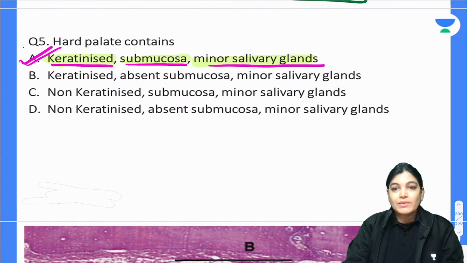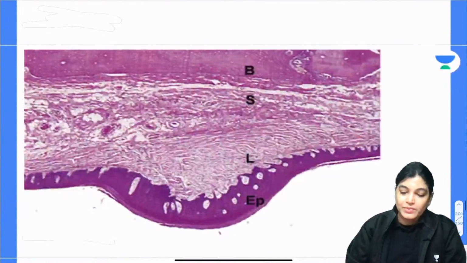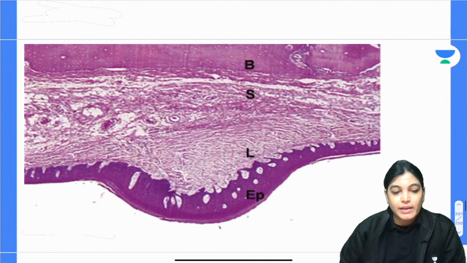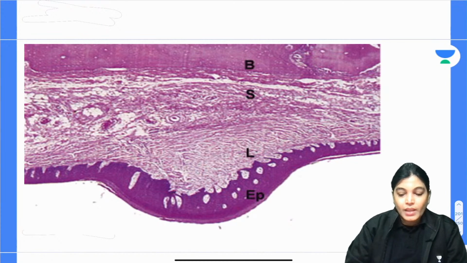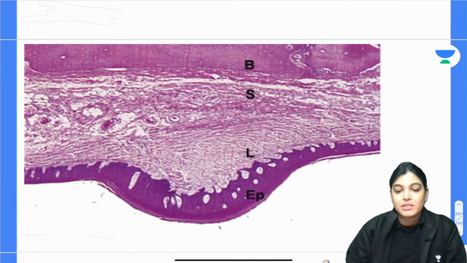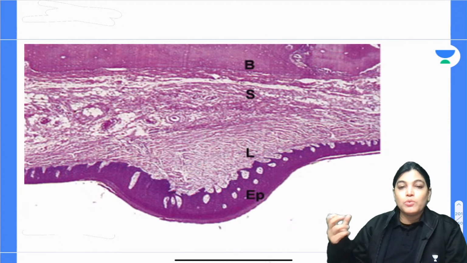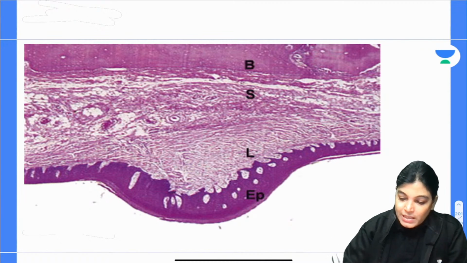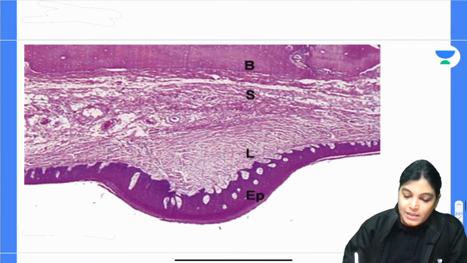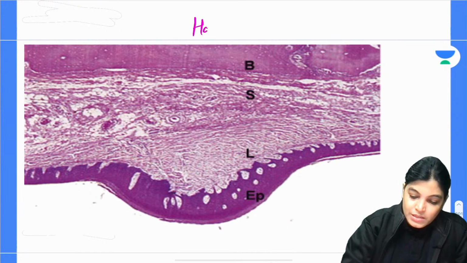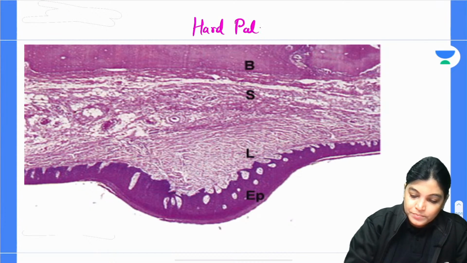It is also having the presence of some mucosa and minor salivary gland. Actually, when we are talking about the mucosa layer of the hard palate, it is bound to the bone over which it is lining. So can you see, this is the epithelium. Firstly write down, this is the slide of hard palate.